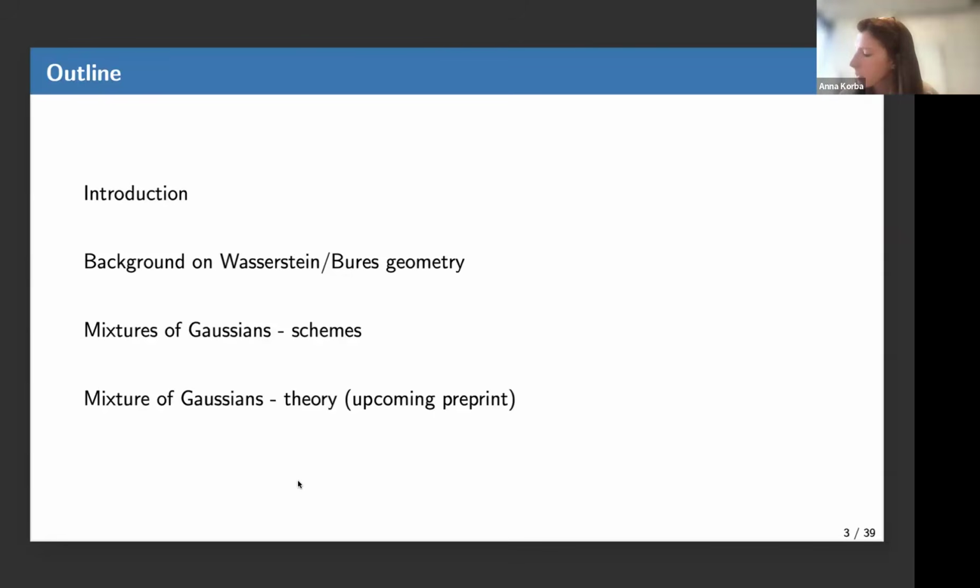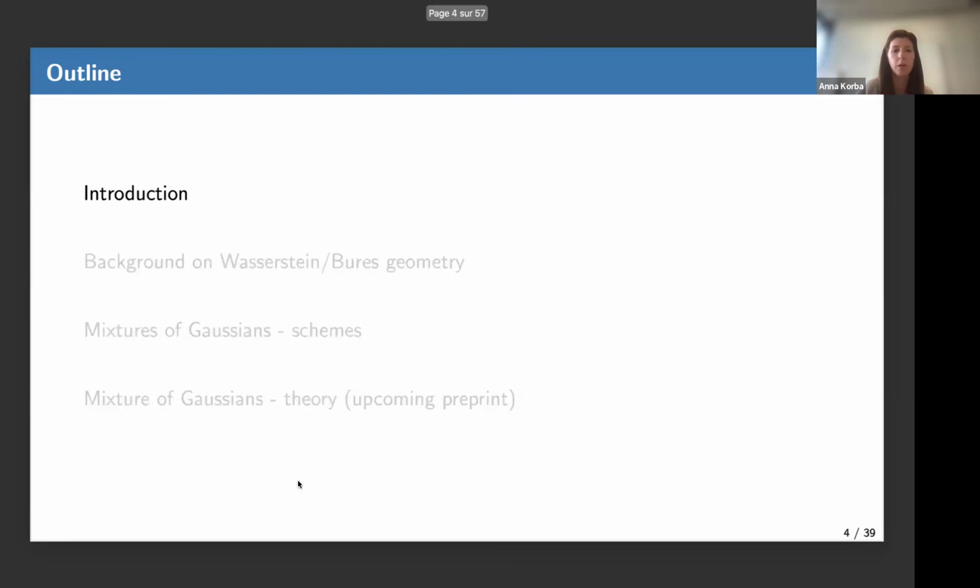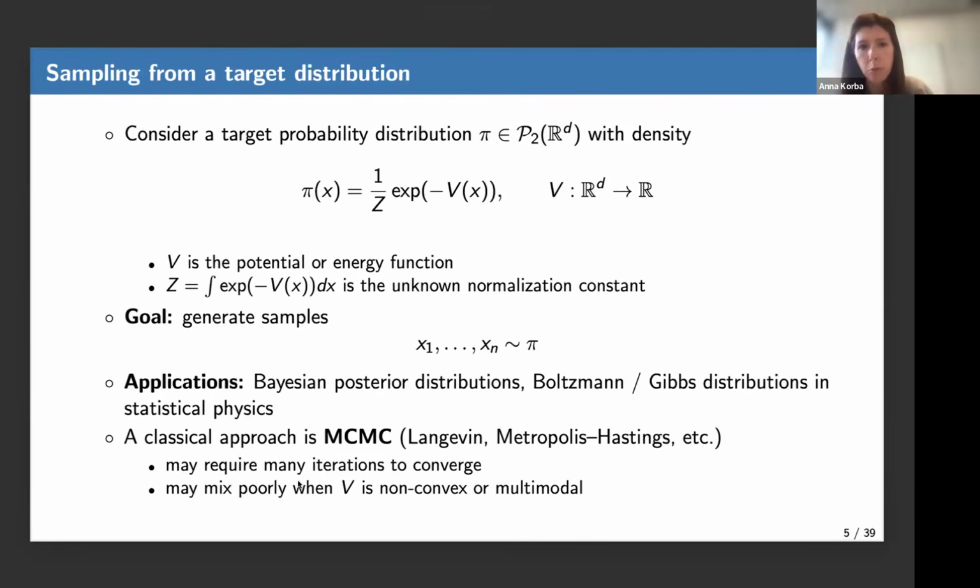Okay, so my talk is articulated as follows. First, I will introduce a bit the problem. Then I will provide some background on the Wasserstein and Bures geometry that is underlying the problem of variational inference when you work with Gaussian distributions. Then in the third part of the talk, I will switch to the mixture of Gaussian setting. And the last part of the talk, if I have time, once again, is about the theoretical analysis that has been conducted.